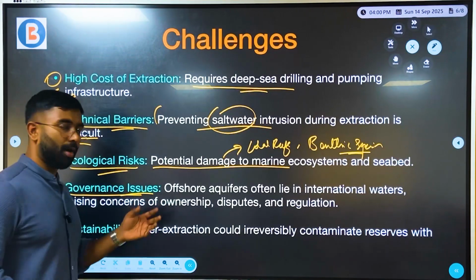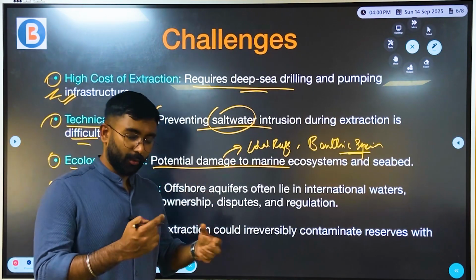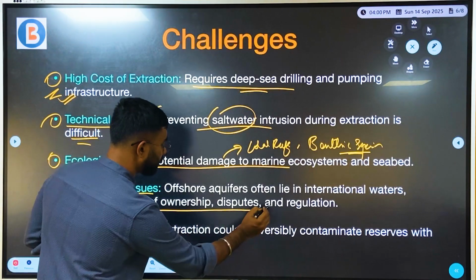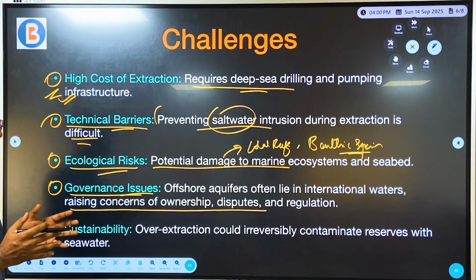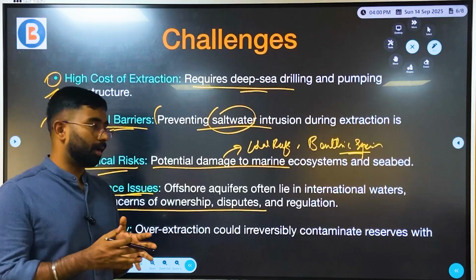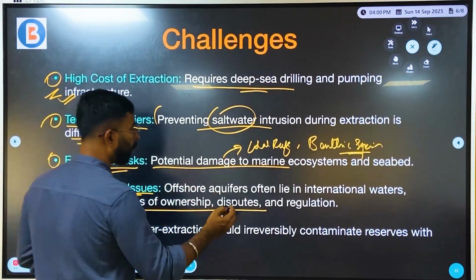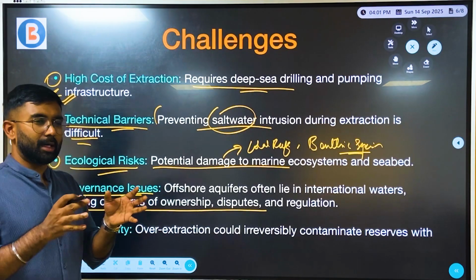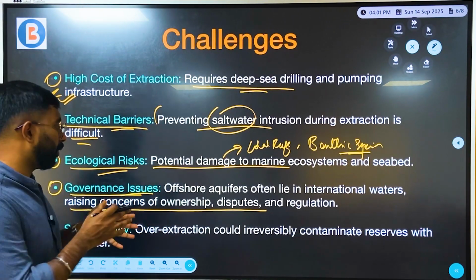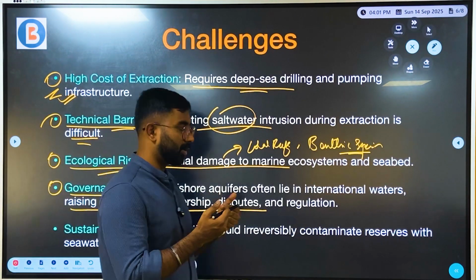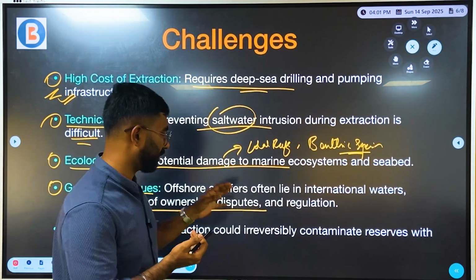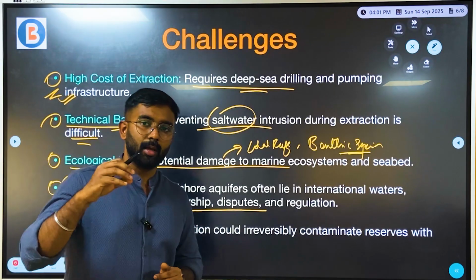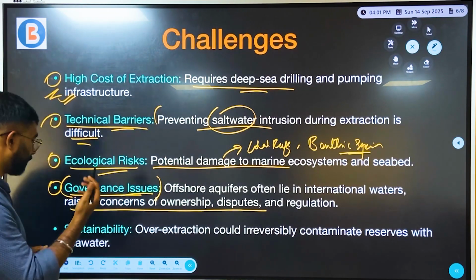Government issues, because offshore aquifers usually lie in international waters, raising concerns of ownership disputes and regulation. I believe the international water boundaries of each and every country... So all these aquifers usually come at a particular point where there is always a confluence between two international water boundaries, right? So hence, when governments are involved, the extraction becomes even more complicated, right? So that is what it is.